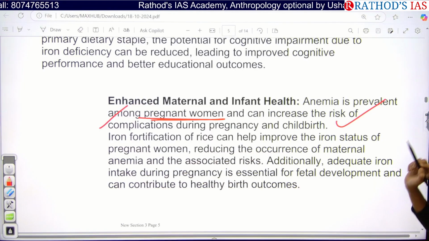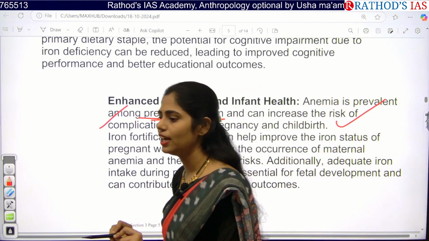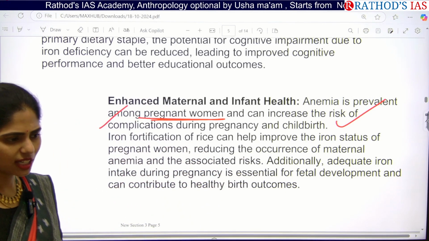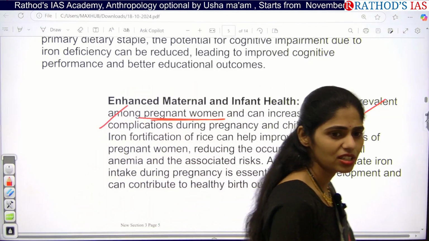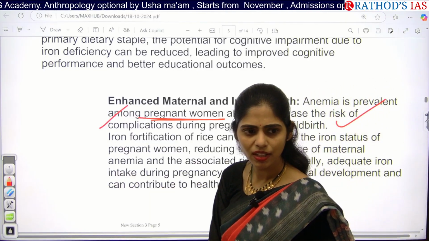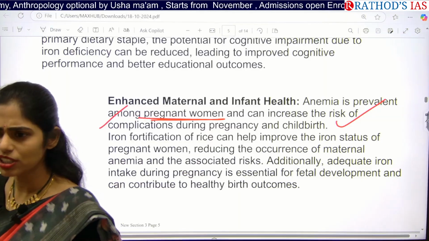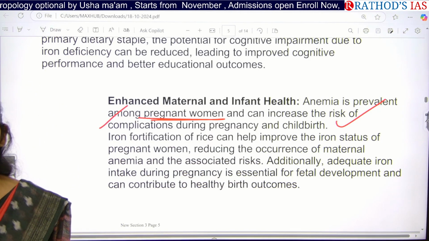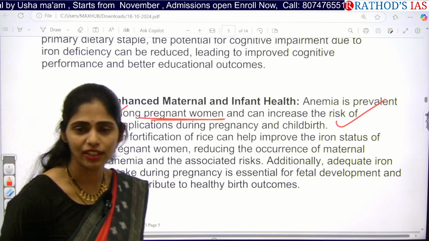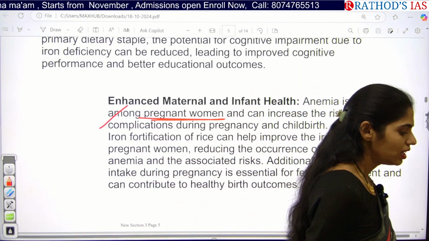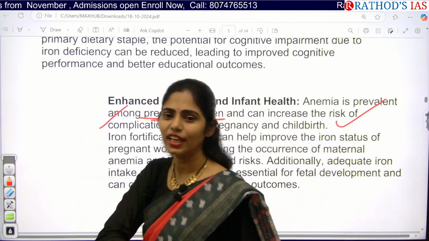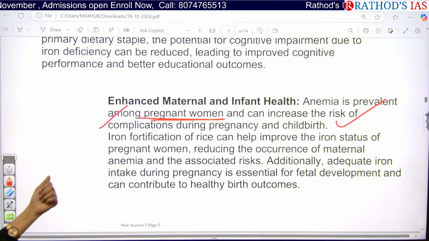So if you want to address child malnutrition or child anemia or child mortality, we have to address the problem of the pregnant women. Yesterday we discussed this Global Hunger Index. What are the important dimensions they take care of? Stunting, wasting, child mortality, and one more thing, malnutrition, not malnutrition. So there are 4 indicators in that. Here you can see, if the mother is not healthy, obviously children will not be healthy. If you want to increase the ranking of India in this Global Hunger Index, again we need to have this fortification of food grains. So again we can connect today's article with yesterday's article.